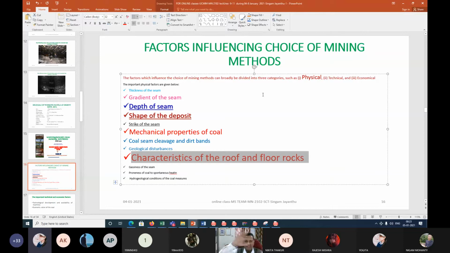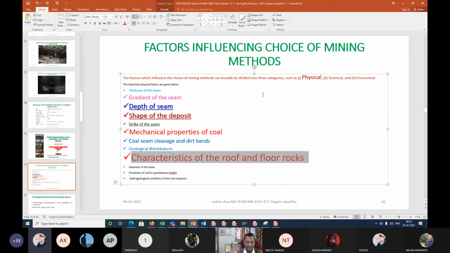That is what was there in southeastern coal fields. Although they have very good conditions of flat seams, this caving characteristic of the roof poses a lot of problems.